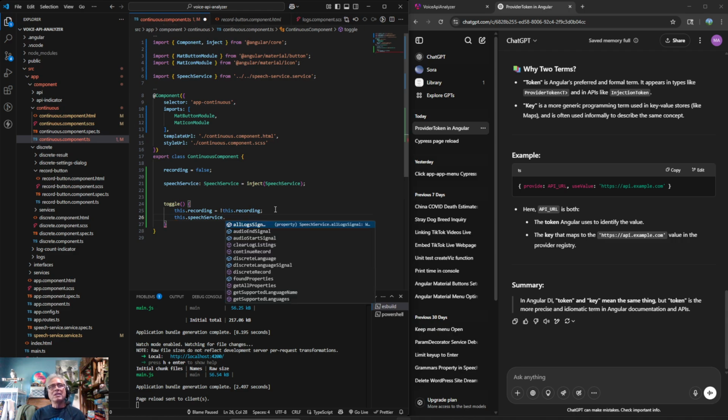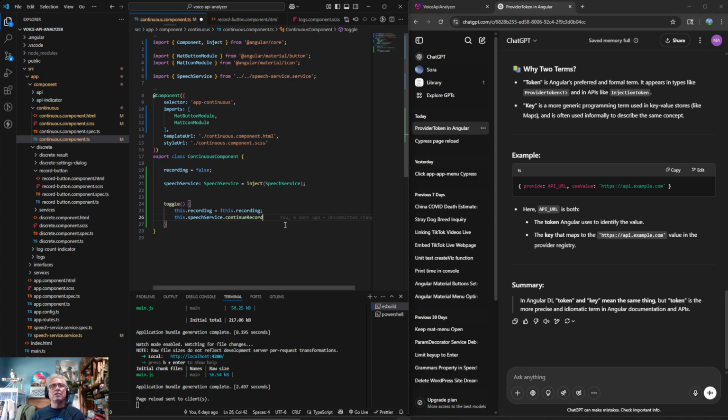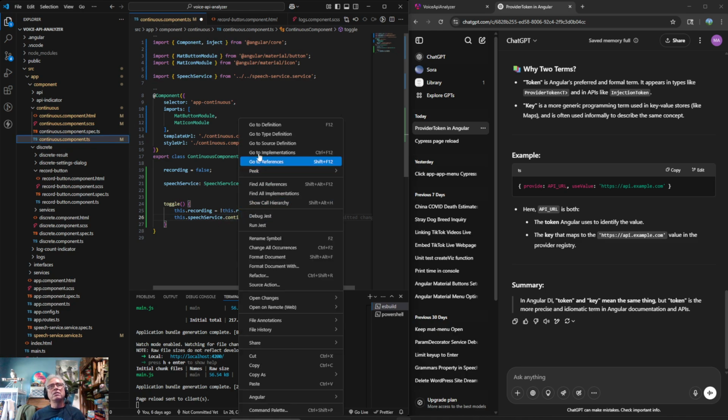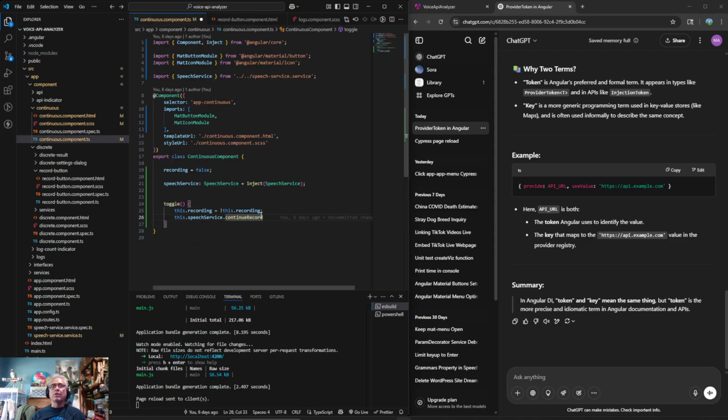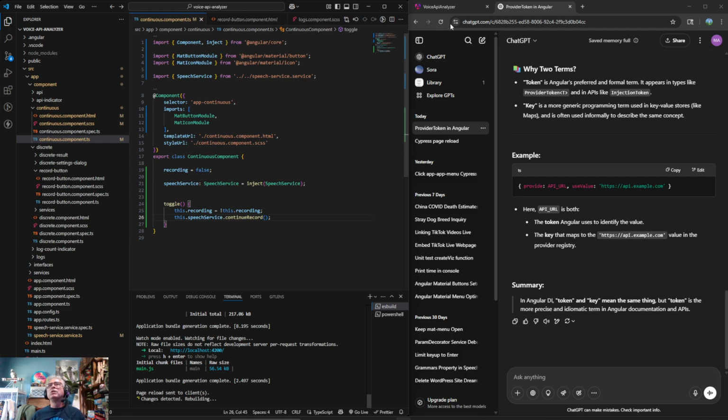I think it's start continuous, was it? I know the word continuous is in. Continue record. Is that really what I called it? Sounds so weird here, but I think it makes more sense. Discrete record, continue record, because record is a verb in this situation. Continue record. And let's see what happens.